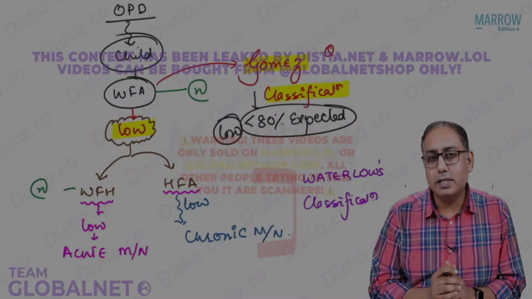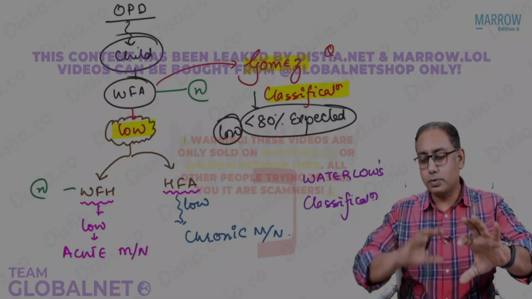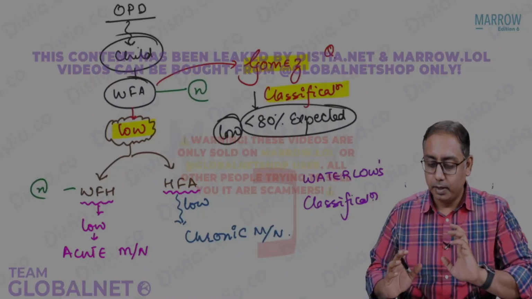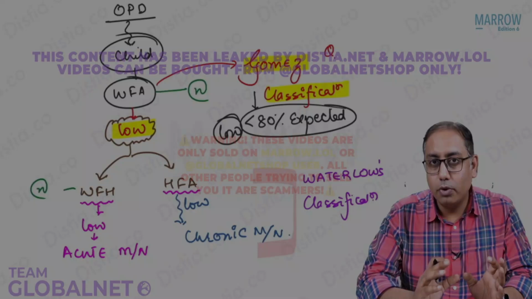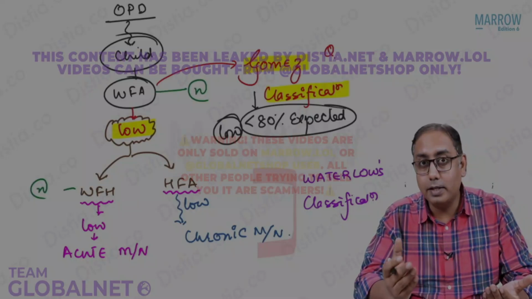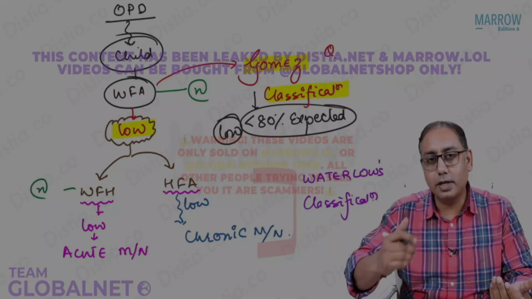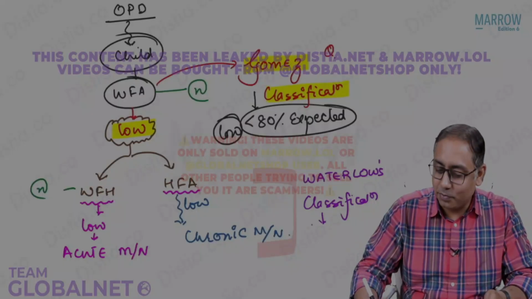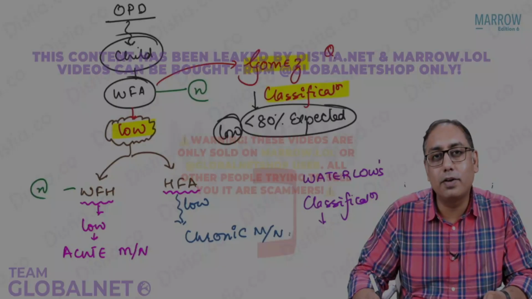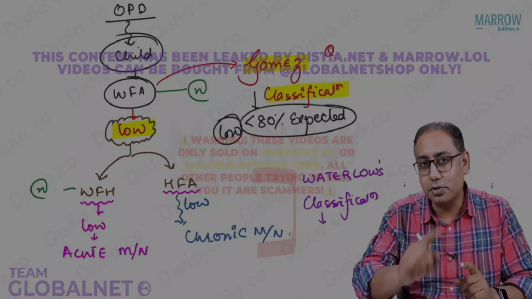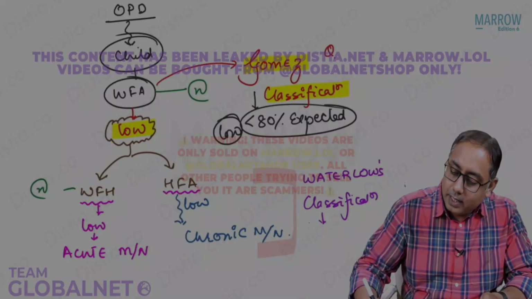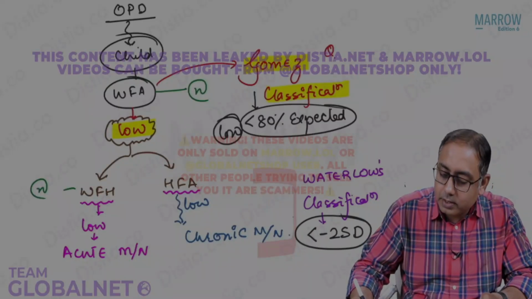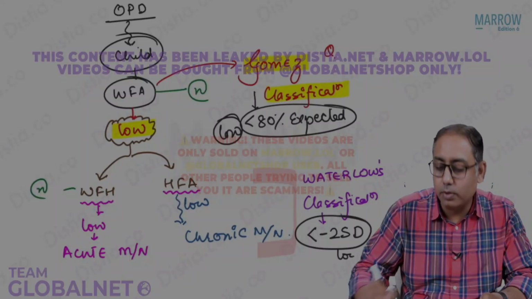So what is Gomez classification? It takes into account the weight for age. What is Waterloo's classification? It will take into account the weight for height and height for age. So if the weight for height is low, that is acute. If the height for age is low, that is chronic. So what do you mean by low on Waterloo's classification? What is the cutoff criteria? Is it 80%? Answer is wrong. It is not 80%. If the child is less than -2 standard deviations, that is categorized as low on Waterloo's.